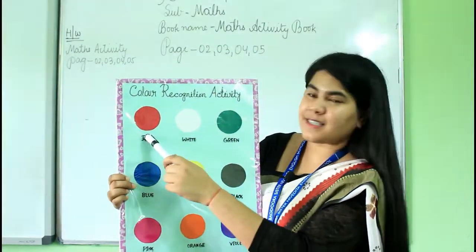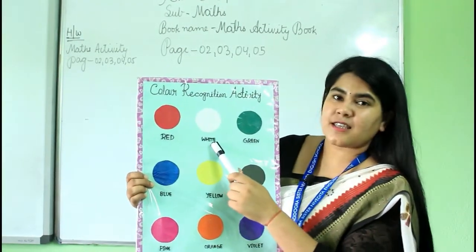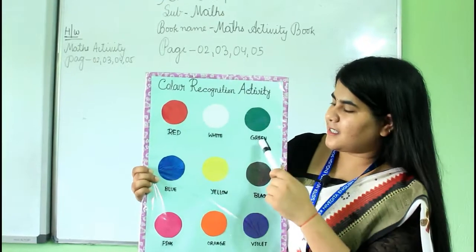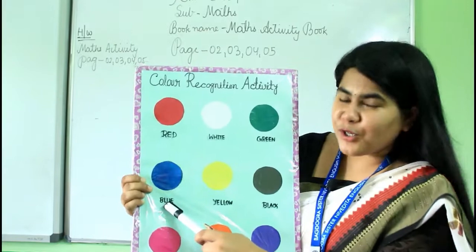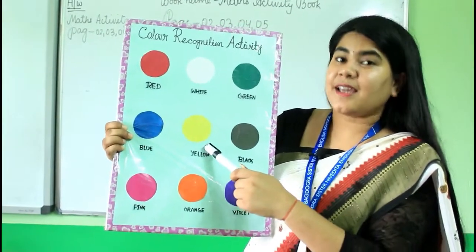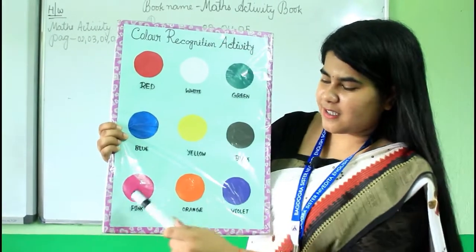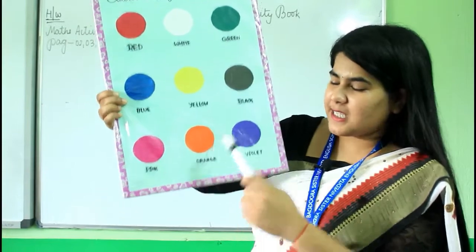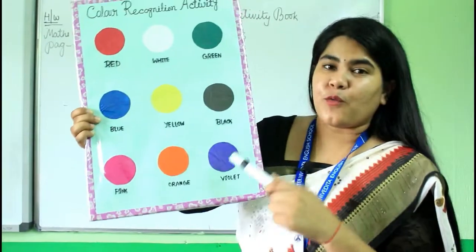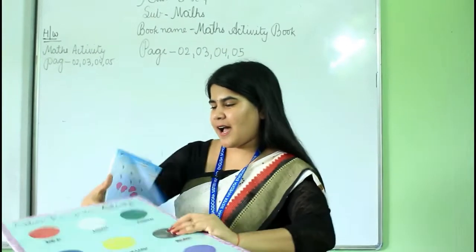Okay, this is red color. See, red. This is white. This is green. This is blue. This one yellow. This one black. This one pink. This one orange, and the last one is violet or purple.